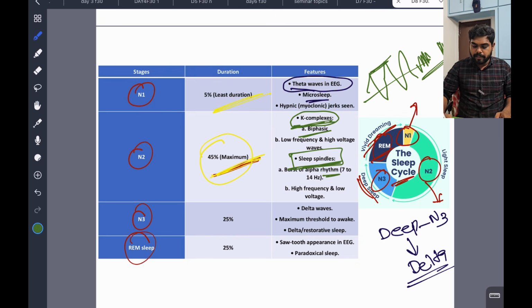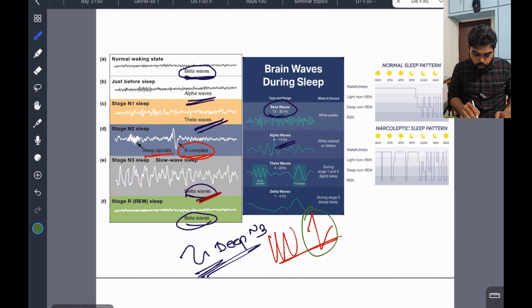These are sleep spindles, very high frequency, low voltage, and narrow spindles. This is seen in the N2 phase. So N2 has two characteristics: one is the K complex and another one is sleep spindles. You can see the sleep spindles here, and the K complex, which is biphasic with high voltage, low frequency. Clear? Simple. That is N2.